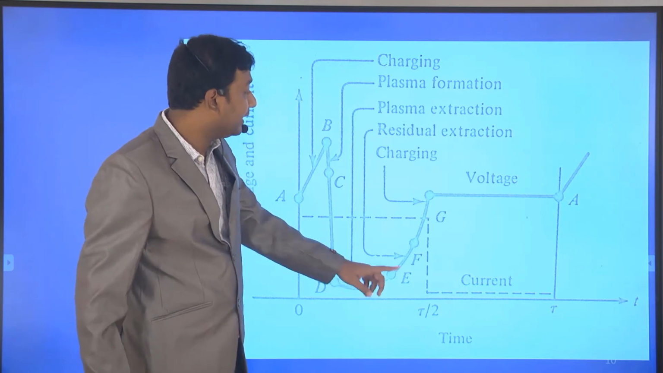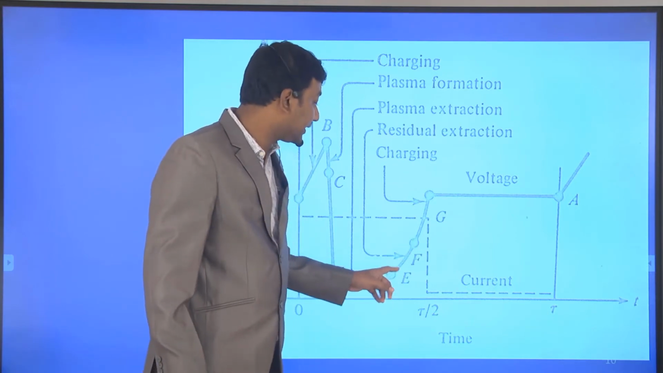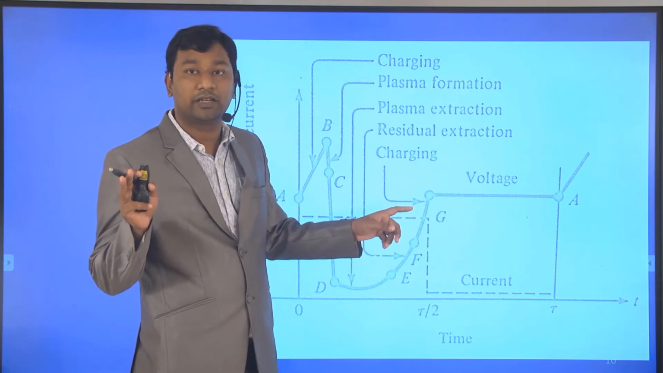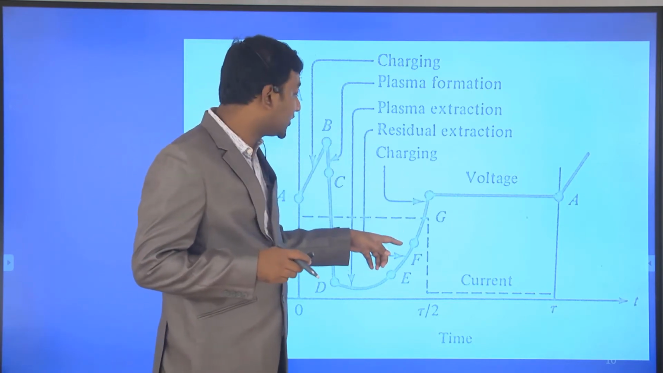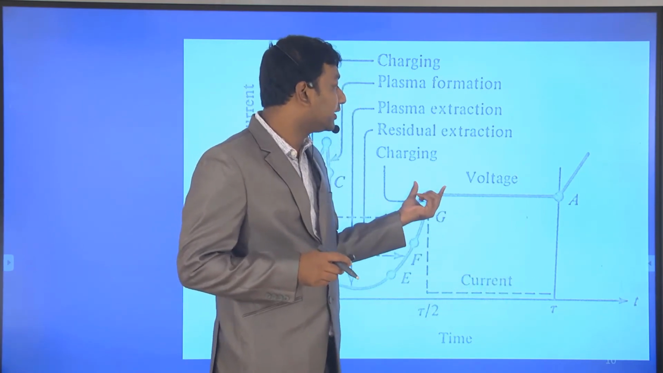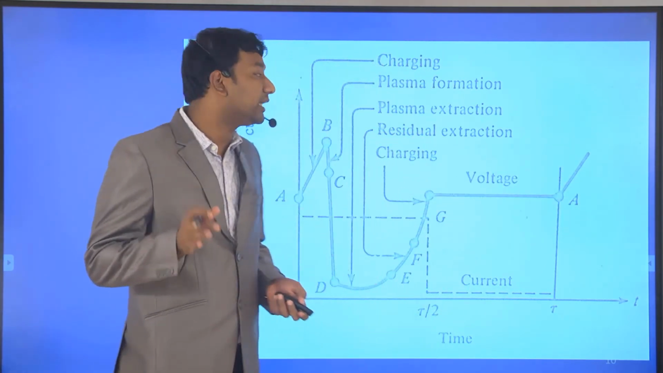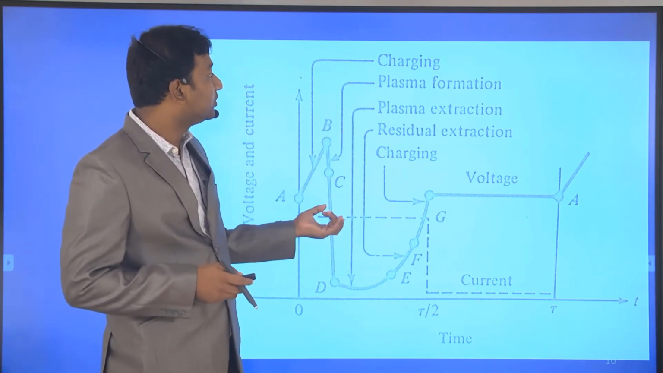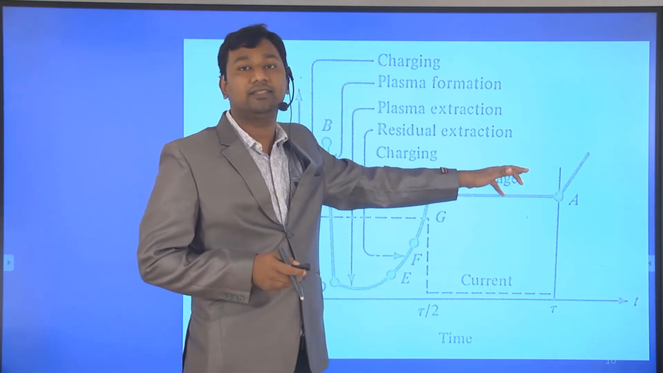At point E, all the plasma is removed, but residual charges are there in the depletion region. From E to F, all those charges are removed. Now it is like a normal capacitor charging from F to G. After that the current is in the negative direction, so the voltage is constant. Again the cycle will be repeated. Those are the principles of operation of the trap diode. The different regions are: charging, plasma formation, plasma extraction, residual extraction, again charging, and then constant voltage.